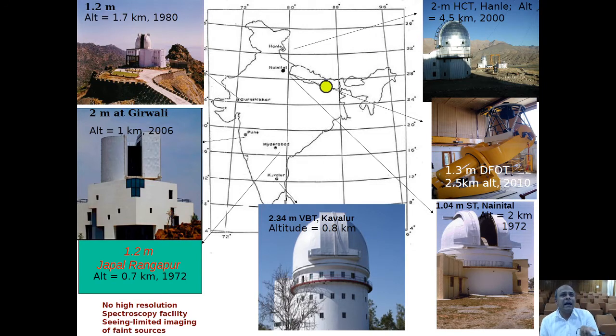So as you can see, most of these telescopes are 1 to 2 meter class telescopes, and it's very difficult to get a good signal when you want to get spectra of celestial sources. So we required a larger facility for spectroscopic observations. And another important aspect is that all these telescopes are passive telescopes, in the sense that you cannot align them while they are observing celestial sources in situ. So for that you need active optics technology, and that is very important to get seeing limited and sharp images of faint sources.